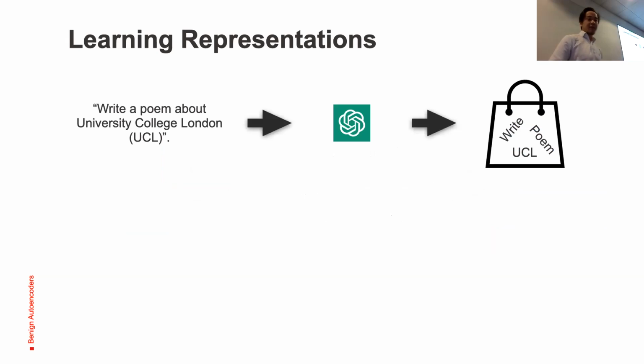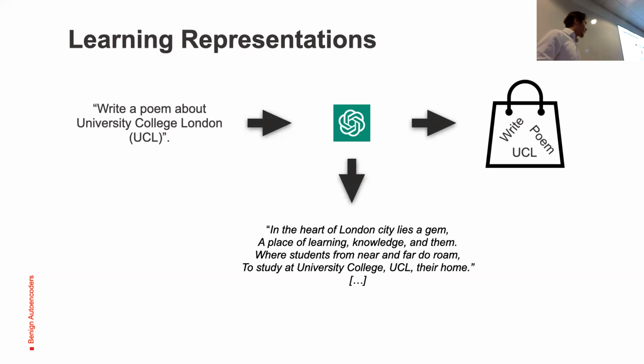Another example of learning representation we find in natural language processing, and now I'm exploiting ChatGPT. By asking it to write a poem about University College London, UCL, we don't know the representation that this AI will use, maybe a bag of words, but it will produce a nice poem out of nowhere, because it was trained in a task-specific manner.